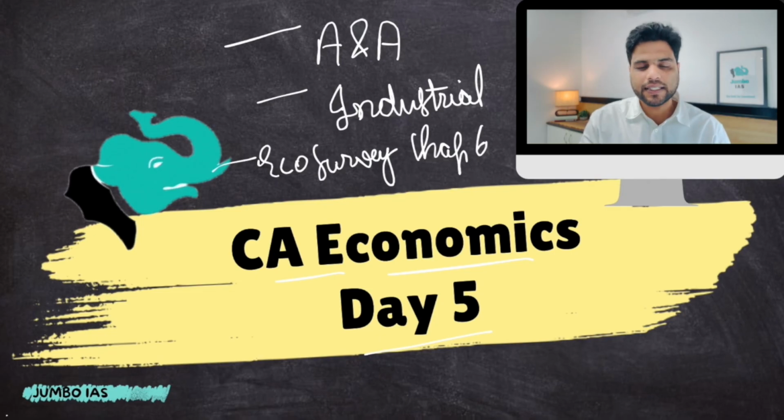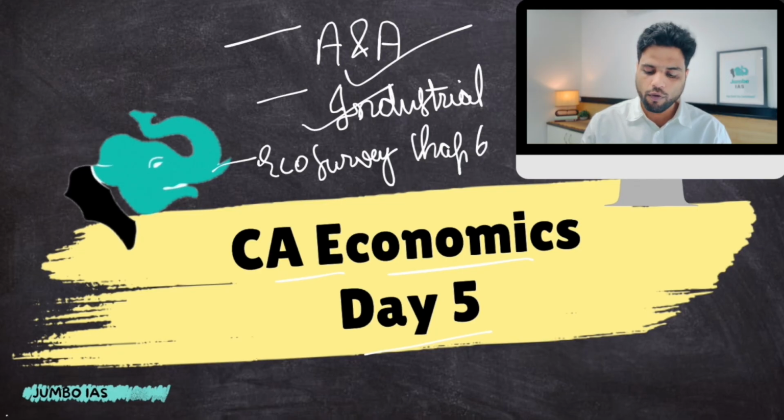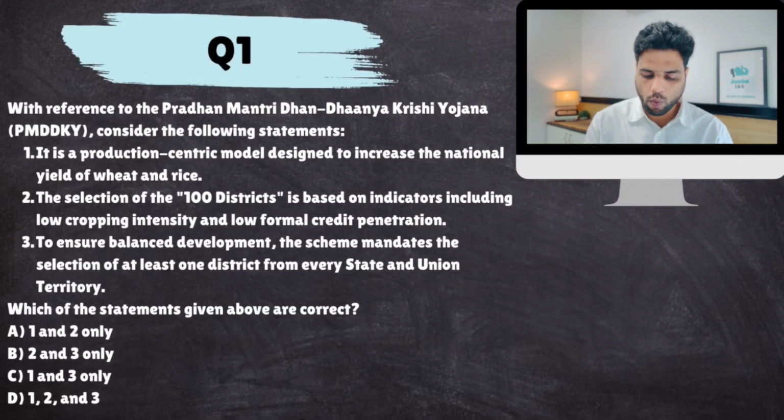So let's discuss whatever notes were provided to you. Let's discuss all these topics through a set of 20 MCQs. First, we'll begin with agriculture, then we'll move on to industry, and then we'll move on to the Economic Survey. So we'll follow this chronology. Let's begin with question number 1.